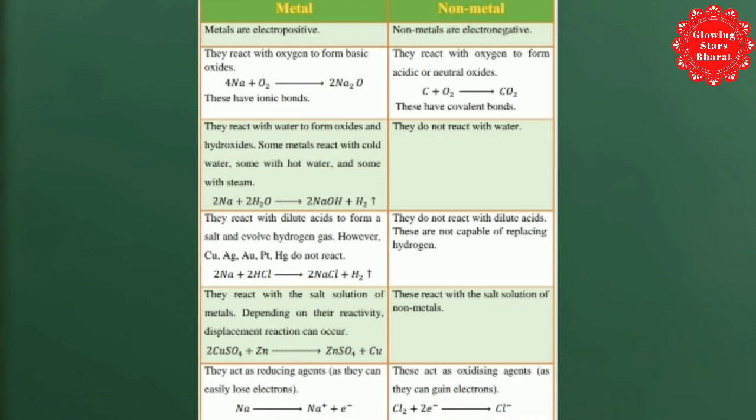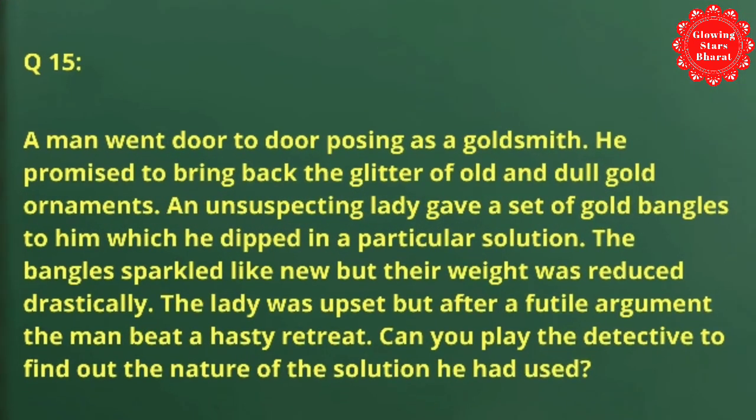So friends, next question number 15. A man went door to door posing as a goldsmith. He promised to bring back the glitter of old and dull gold ornaments. An unsuspecting lady gave a set of gold bangles to him, which he dipped in a particular solution. The bangles sparkled like new, but their weight was reduced drastically.